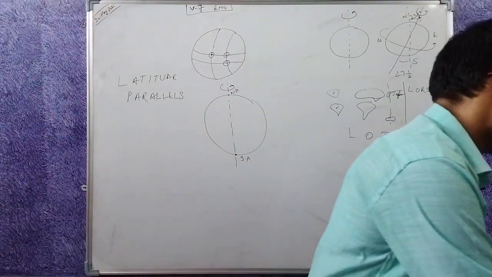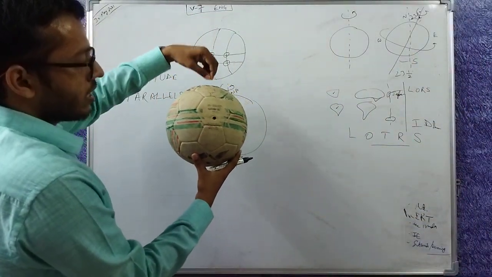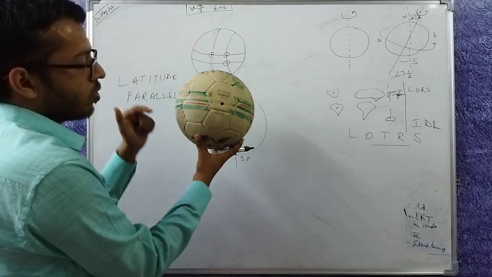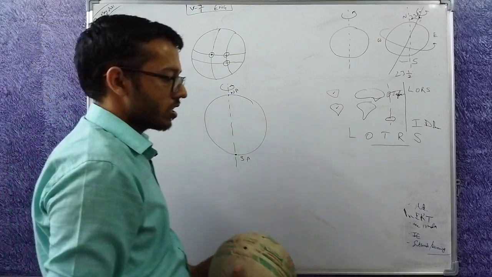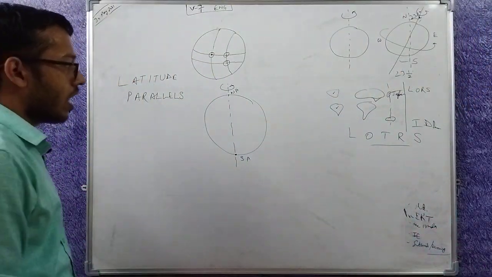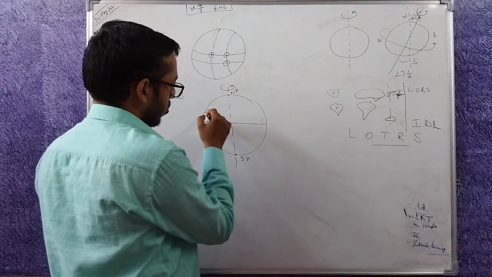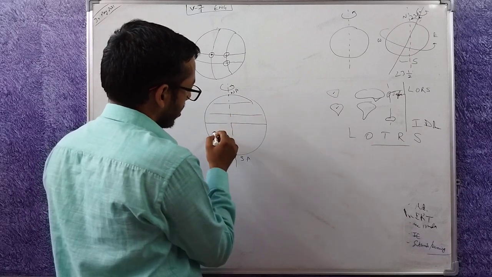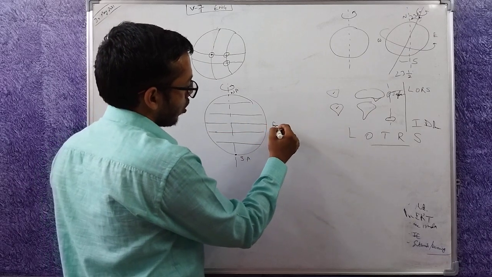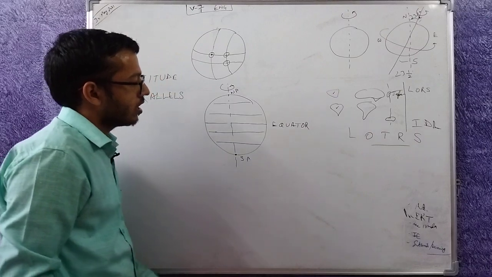Here is the earth. This is the equatorial plane. It cuts here and then exits from here. This point is the north pole, this point is the south pole. This is how we define the two poles. Now I can define a line which is perpendicular to the axis. Even though all these lines are perpendicular to it, the one with the greatest length I call the equator.